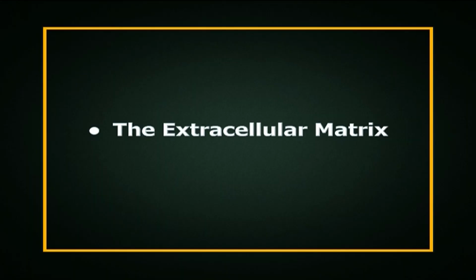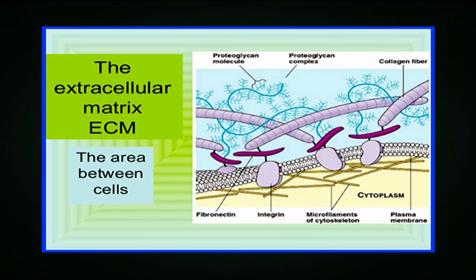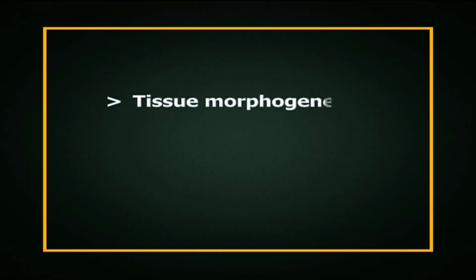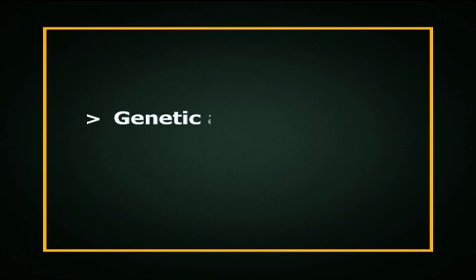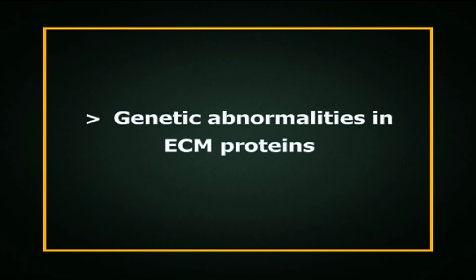Now, the extracellular matrix. The extracellular matrix, commonly known as ECM, is a non-cellular component present within all tissues and organs and provides not only essential physical scaffolding for the cellular constituents, but also initiates crucial biochemical and biomechanical cues that are required for tissue morphogenesis, differentiation, and homeostasis. The importance of extracellular matrix is vividly illustrated by a wide range of syndromes, which can be anything from minor to severe, that arise from genetic abnormalities in ECM proteins.